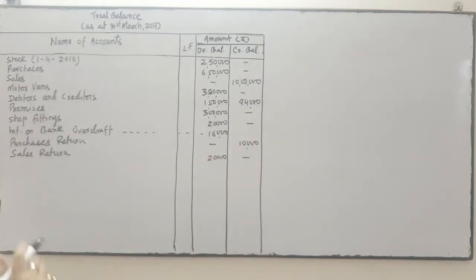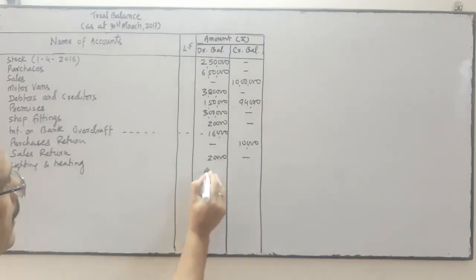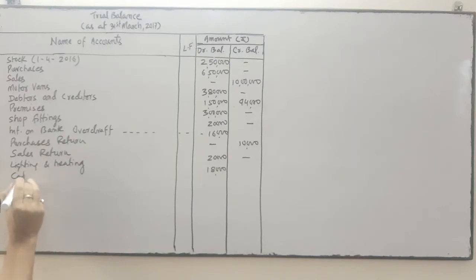Sales return, debit. Lighting and heating. It's an expense. Lighting and heating is an expense. It is on the correct side, 18,000. Capital is a liability.